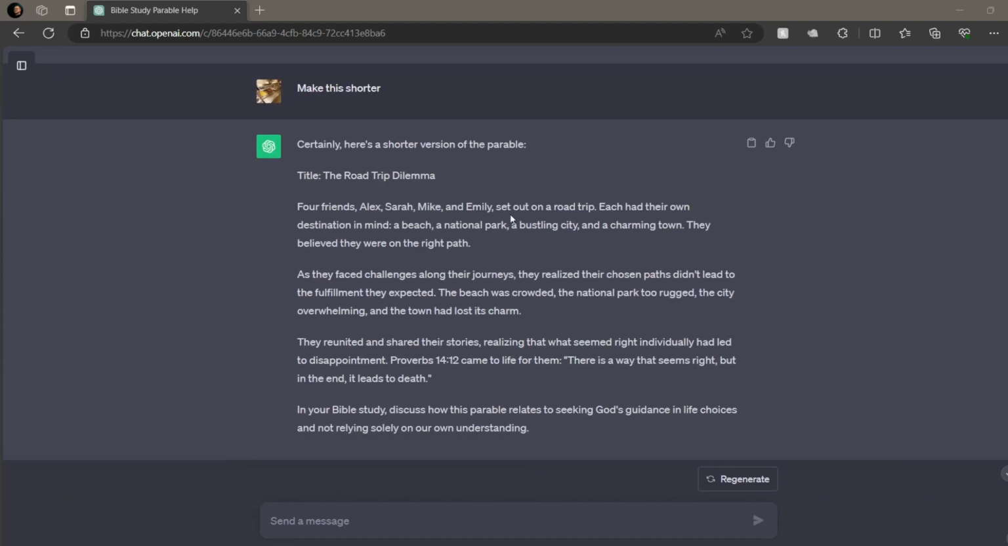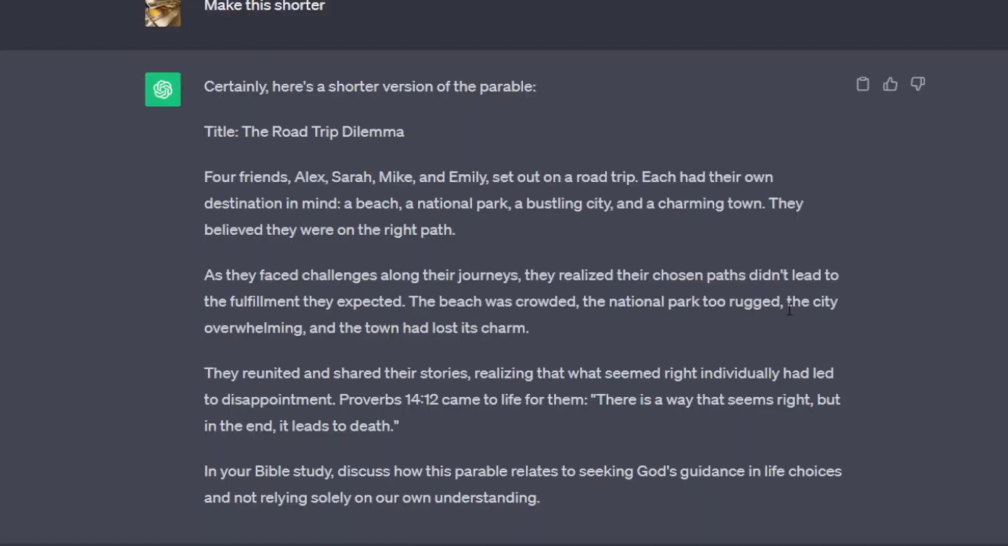Four friends, Alex, Sarah, Mike, and Emily, set out on a road trip. Each had their own destination in mind, a beach, a park, a city, and a charming town. They believed they were on the right path. As they faced challenges along their journeys, they realized their paths didn't lead to the fulfillment they expected. The beach was crowded, the park was too rugged, the city overwhelming, and the town had lost its charm. They reunited and shared their stories, realizing what seemed right individually had led them to disappointment. Proverbs 14:12 came to life for them, for there is a way that seems right, but in the end leads to death.